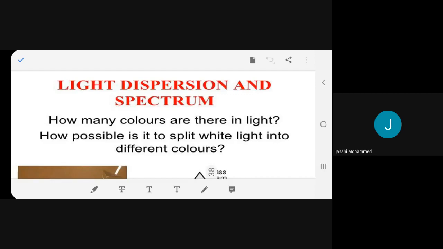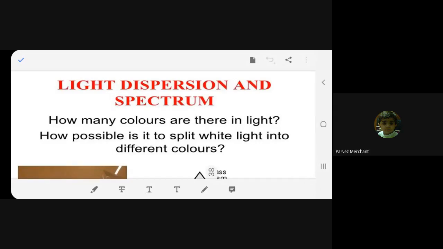Please start reading. Light dispersion and spectrum. How many colors are there in light? How is it possible to split white light into different colors? You understood? So if I ask you how many colors are there in light, what will you say? Seven colors. VIBGYOR. That is seven colors. Any problem? No, ma'am.